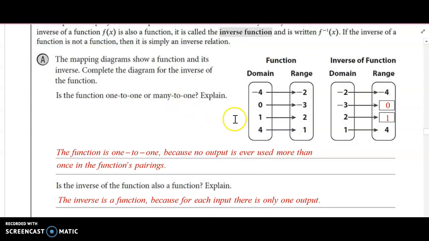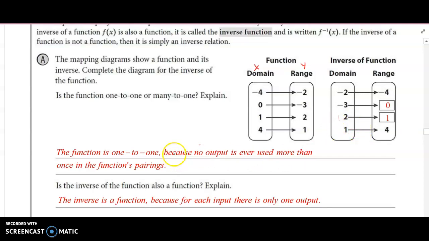So here we have a mapping diagram where we have a domain, and remember domain is values of x's and range is values of y, right? So this is like a point, -4, -2, but for the mapping diagram we say -4 gets mapped to -2, 0 gets mapped to -3, 1 gets mapped to 2, 4 gets mapped to 1. And then the inverse of that function is basically just switched, where we move the y values over here. So the -2, -3, 2, 1 goes into the domain, and the -4, 0, 1, 4 goes into the range. We just switch the domain and range. That's basically an inverse function, okay?